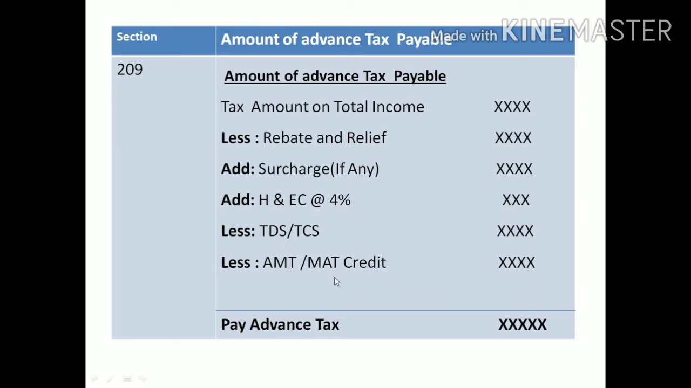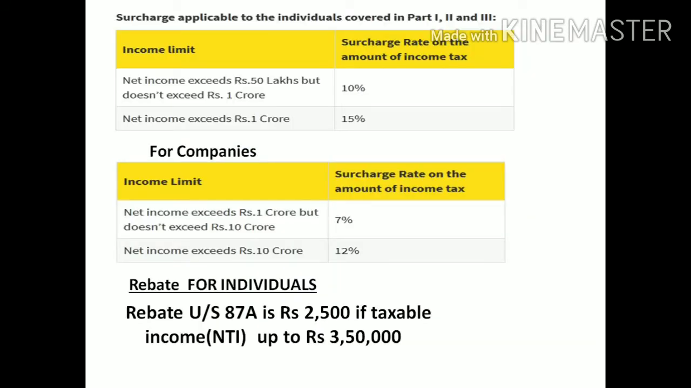Okay, it's only applicable to the corporate assessees. Then after doing these adjustments, you will get an amount. That amount we call the payable advance tax amount. On the basis of this amount, we should pay advance tax quarterly. Okay, next we will discuss the surcharge.